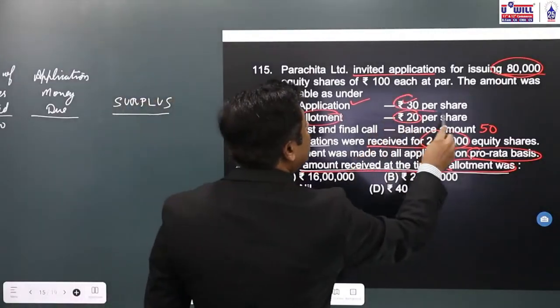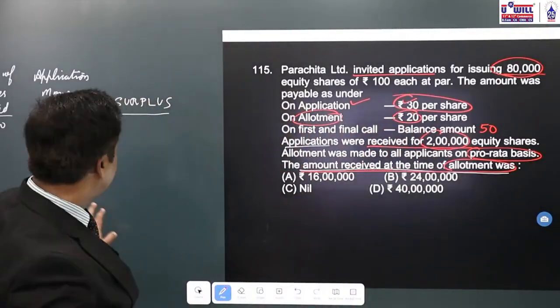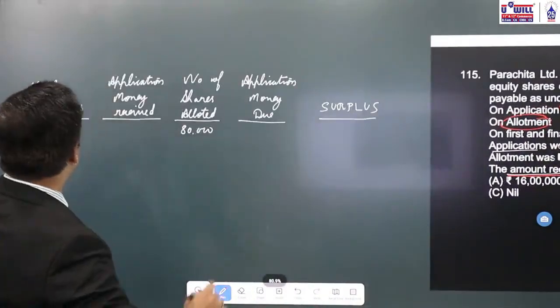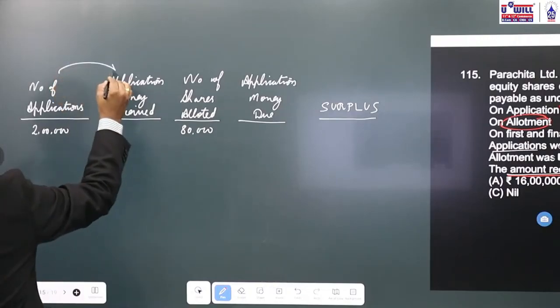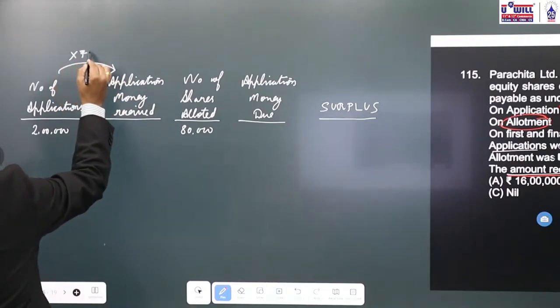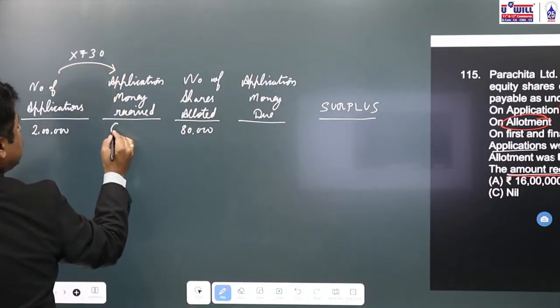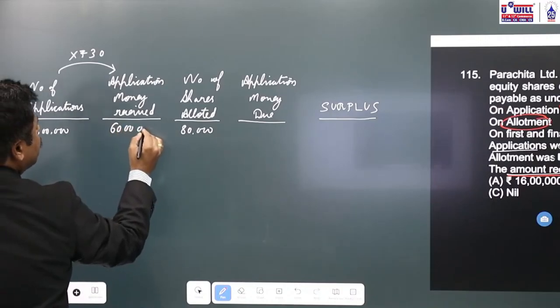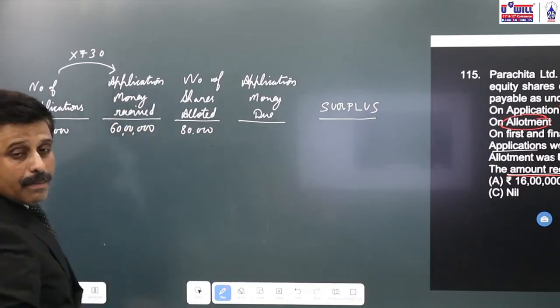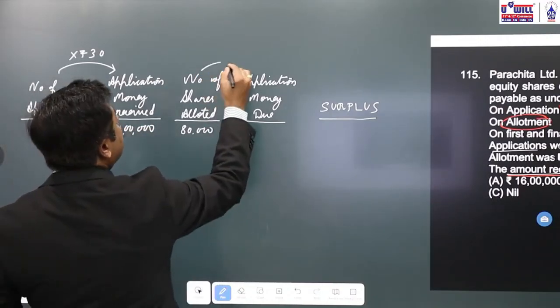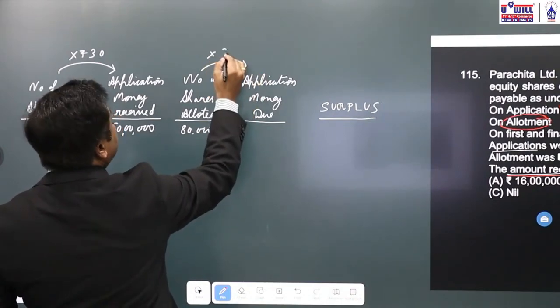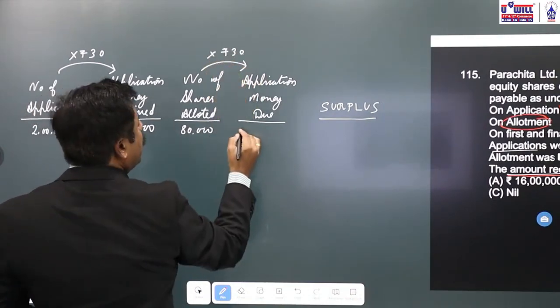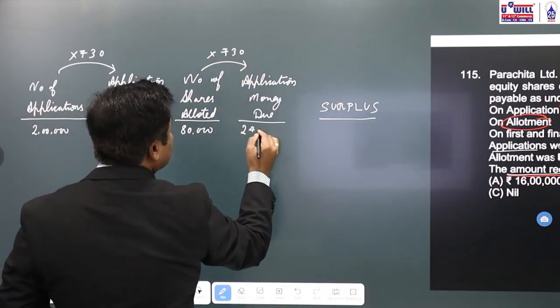How much of application money will be received? 30. So 2 lakhs multiplied by 30. Application money received is 60 lakhs. But if 80,000 shares are allotted, then 80,000 into 30. What is the application money due? 24 lakhs.